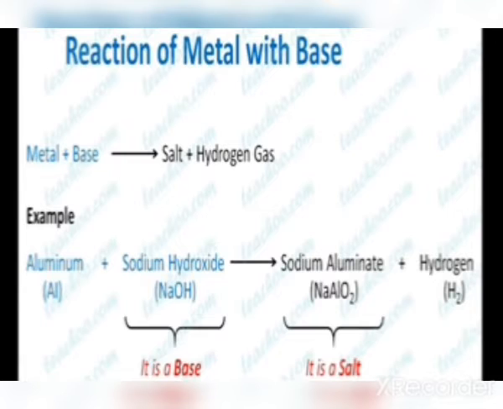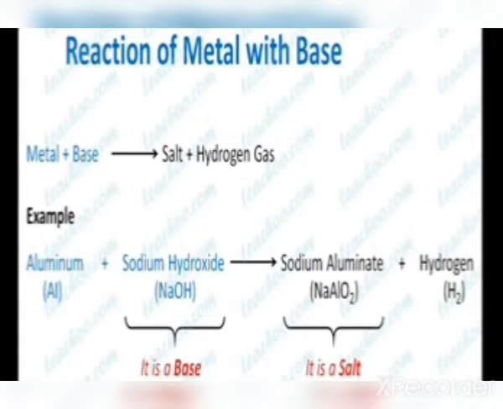Let us see how metals react with the base. When metal reacts with the base, it also gives salt plus hydrogen gas. Just as in the case of metal reacting with acid, if metal reacts with base, it gives a salt and hydrogen gas.